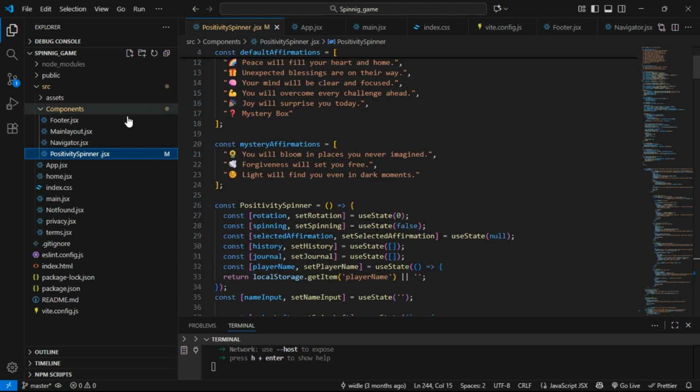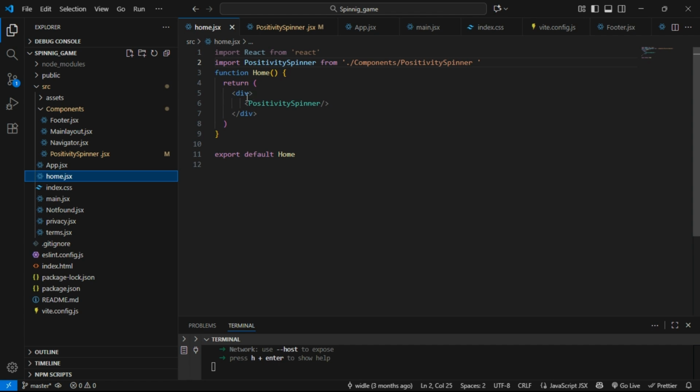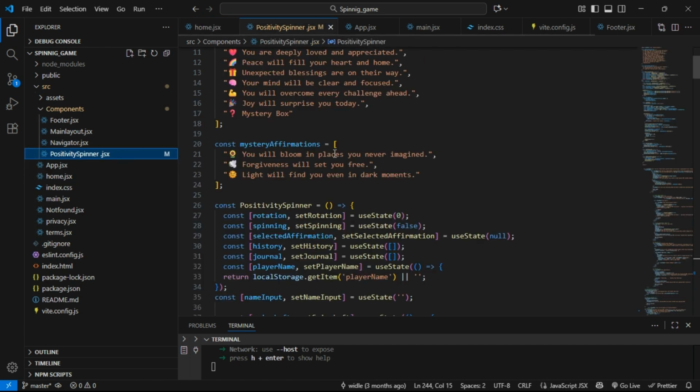The first file I wanted to go to is Home.js. Home basically is the render. This is a component, and from the component tree, it's the Positivity Spinner. That said, this is what Home is rendering. If you're familiar with JSX, you see it's basically a div, and it just renders this component right here. And if you go to PositivitySpinner, this is where the code is.